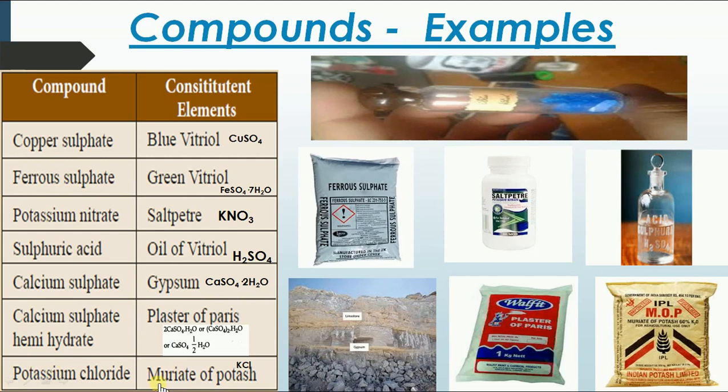Then potassium chloride. Potassium chloride is called muriate of potash, and we call it MOP, KCl. It's used in fertilizer, agriculture use only. You could see the picture here, right? Muriate of potash is called potassium chloride, which is used mainly in agriculture.